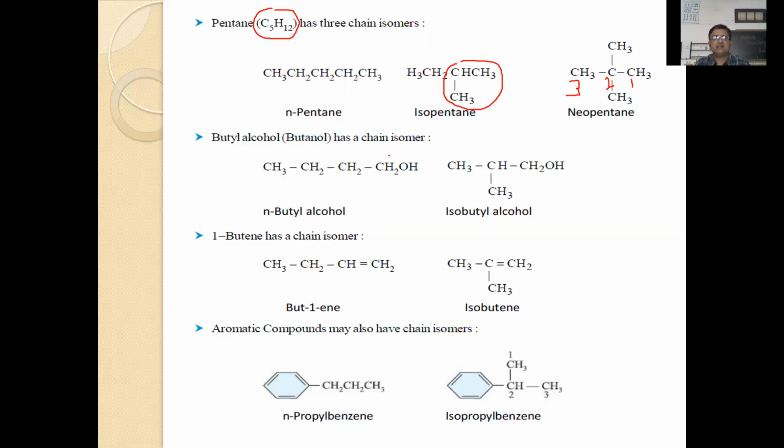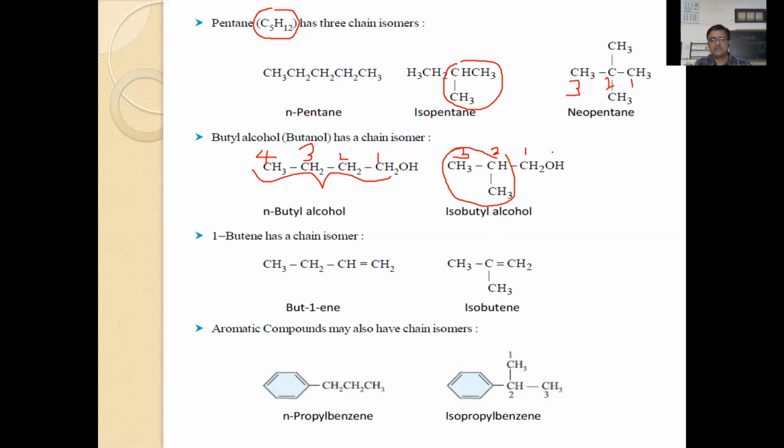Even if you take N-butyl alcohol, here you will find a linear carbon chain attached with an OH group. The OH is at the first position, 1, 2, 3, and 4. Then isobutyl alcohol, again you will find an iso group here, and this is a 4 carbon atom group. So here is the isobutyl OH group. Again here 1, 2, and 3. So this is called 2-methyl-1-propanol, but commonly called isobutyl alcohol.